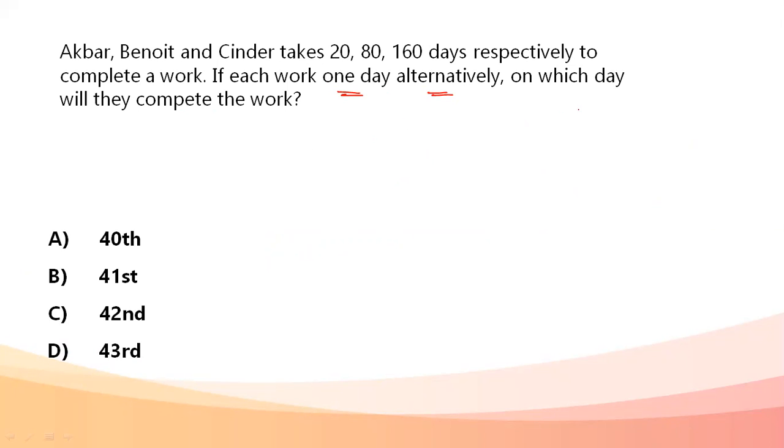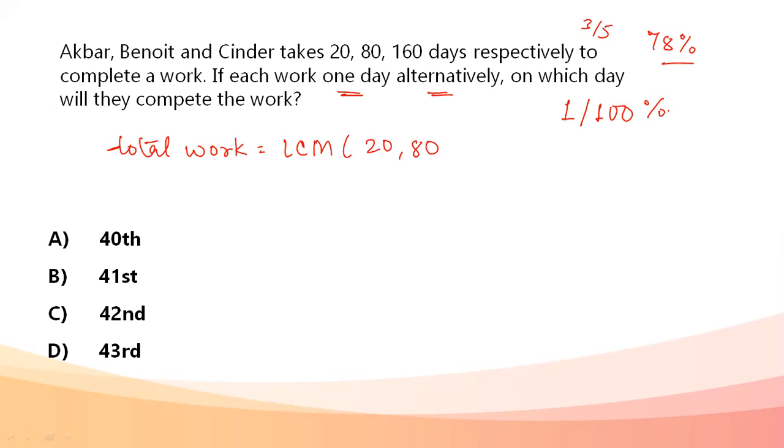So we know that work is completed when it is one, or 100% totally done. I will not say that if three-fifths of the work is done, my work is complete, or if 78% of the work is done, it is complete. It always has to be either one or 100%. Another way of representing your total work is taking the LCM of the days in which complete work is done. So A, B, and C, let me call them, can do the complete work in 20, 80, and 160 days.